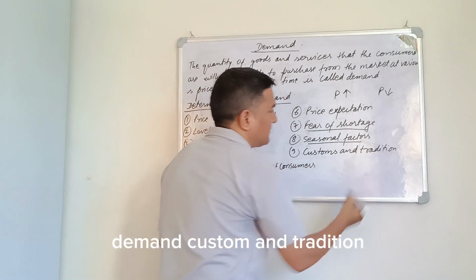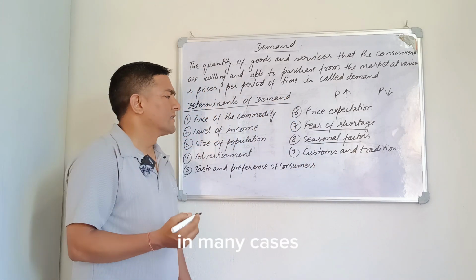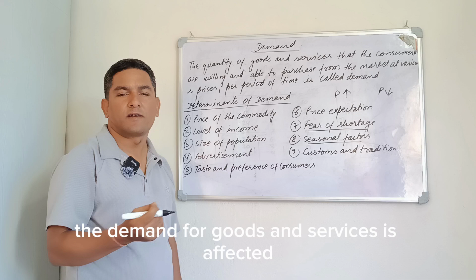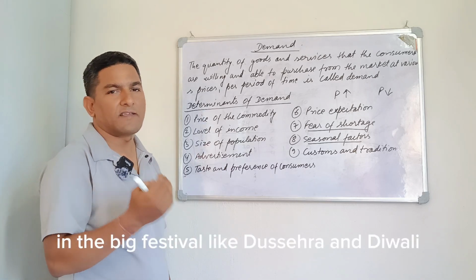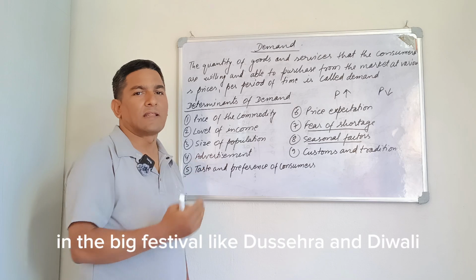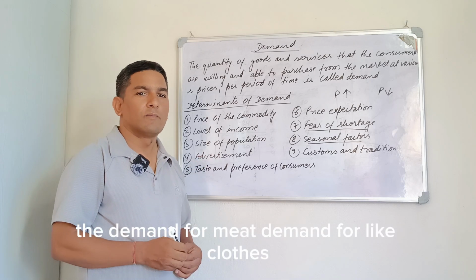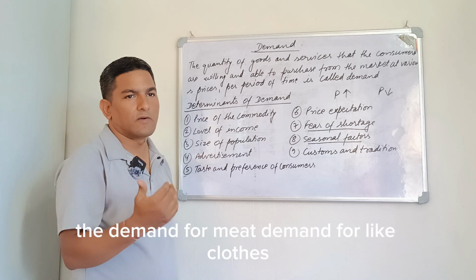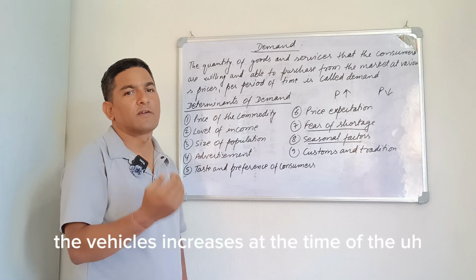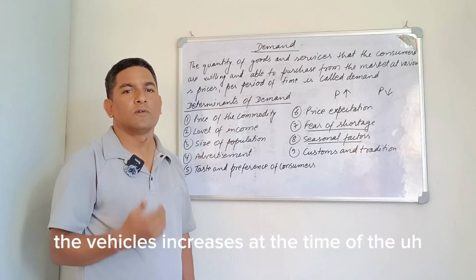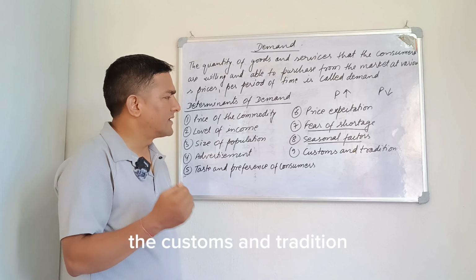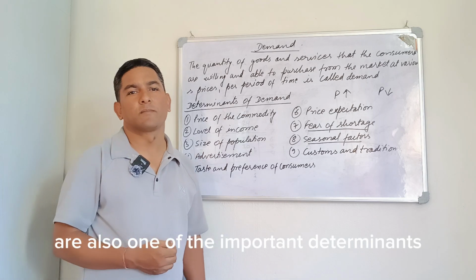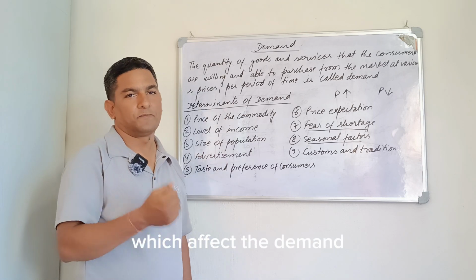Custom and tradition. In many cases, the demand for goods and services is affected by custom and tradition. For example, in big festivals like Dashain and Tihar, the demand for meat, new clothes, and vehicles increases at the time of the festival season. That means customs and tradition are also one of the important determinants which affect the demand.